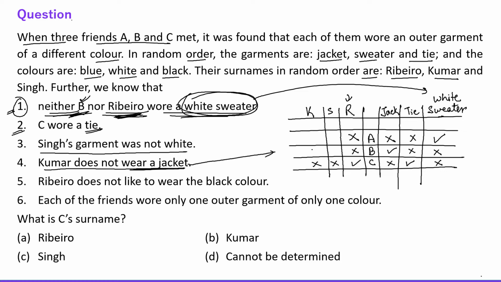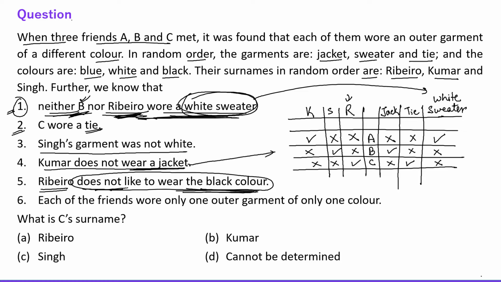So it means B is not Kumar. So who is B? B is Singh, right? Okay, fine, clear. After that, the next information says Ribeiro does not like to wear black color. See, the first information says Ribeiro is not wearing a white sweater, and here they are saying Ribeiro does not like to wear black.